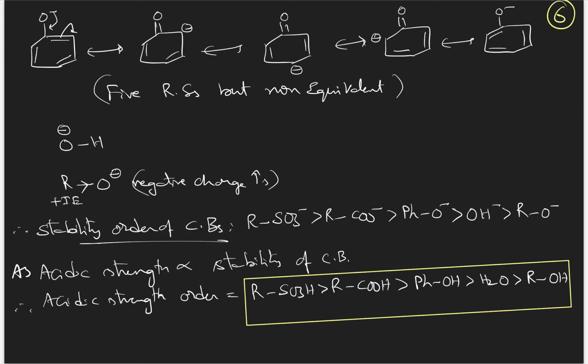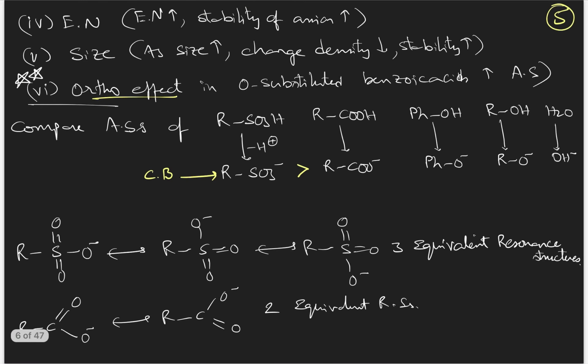Suppose, as an example I am telling, if 10 non-equivalent resonance structures are formed for one compound, and for another type of compound 2 equivalent resonance structures are possible, then the compound with the 2 equivalent resonance structures has more resonance energy, that is more stabilization, than the compound with 10 non-equivalent resonance structures. Understanding the point? Therefore, sulfonate and carboxylate are better than phenoxide. Because sulfonate and carboxylate are stabilized by equivalent resonance structures, whereas phenoxide is stabilized by non-equivalent resonance structures.